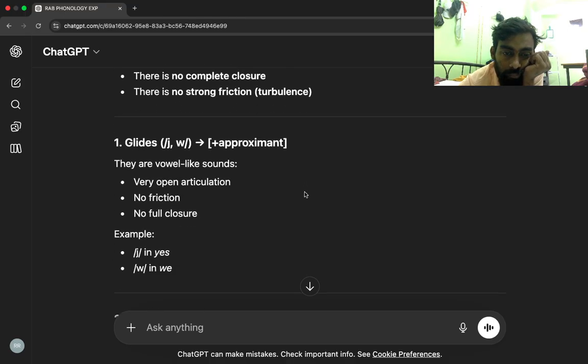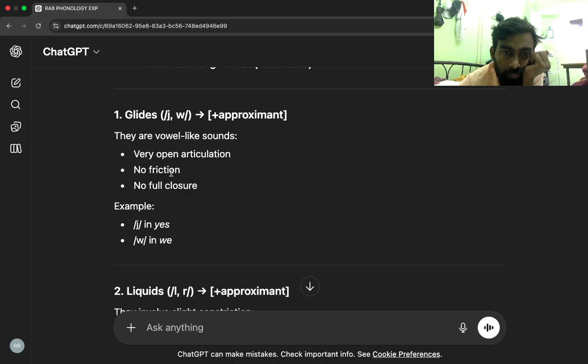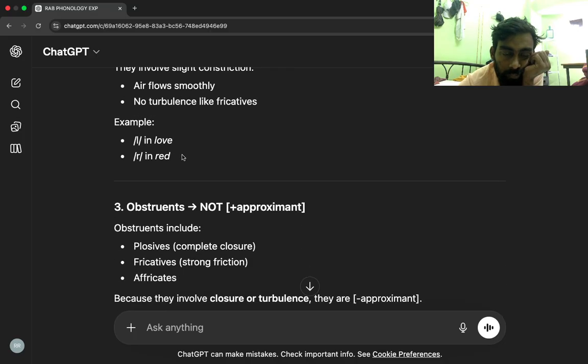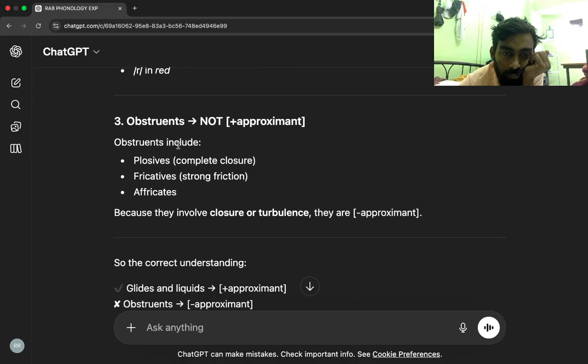One, glides, J, W: plus approximant. They are vowel-like sounds. Very open articulation. No friction, no full closure. Example, J in yes, W in we. Two, liquids, L, R: plus approximant. They involve slight constriction. Air flows smoothly. No turbulence like fricatives. Example, L in love, R in red. Three, obstruents: not plus approximant. Obstruents include plosives, complete closure; fricatives, strong friction; and affricates.